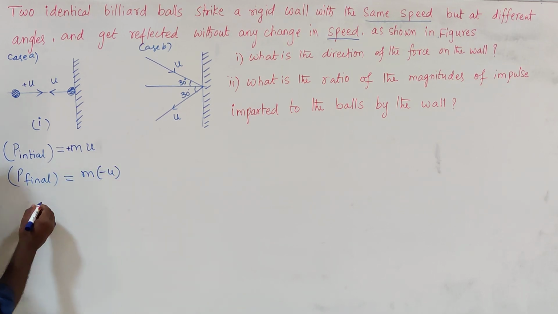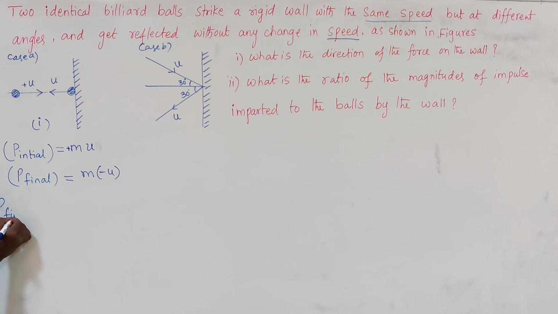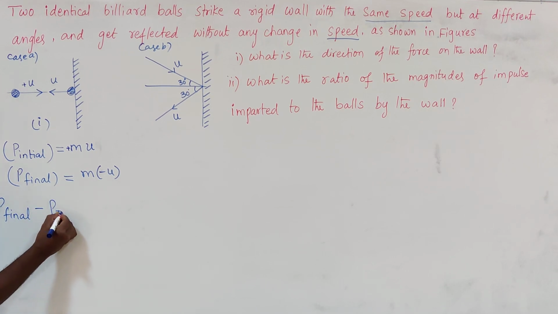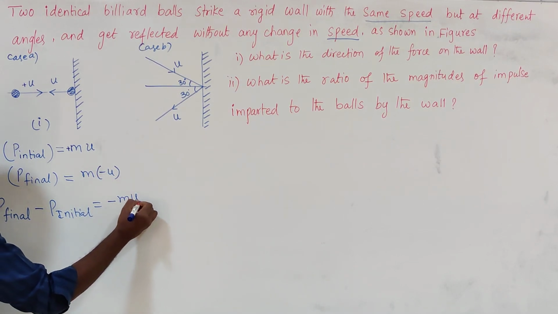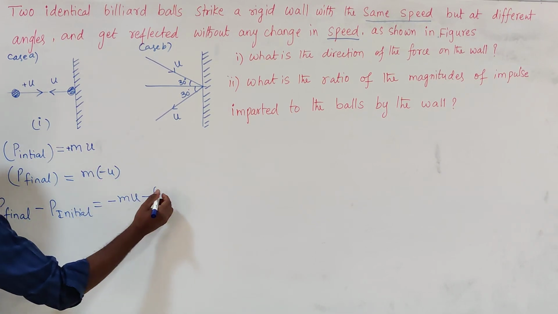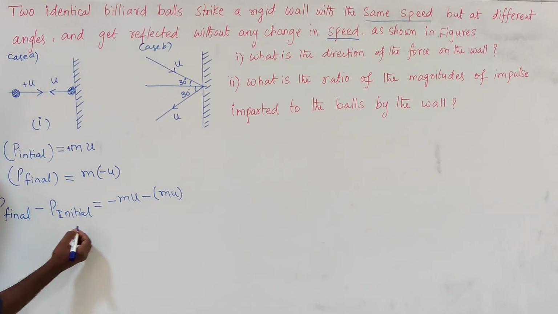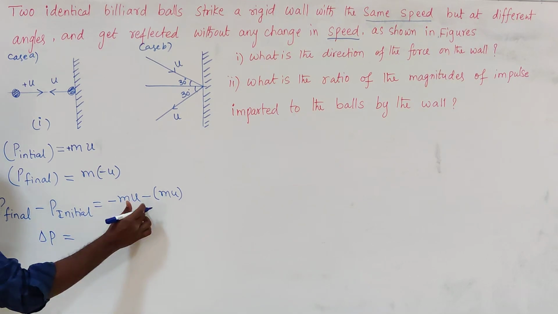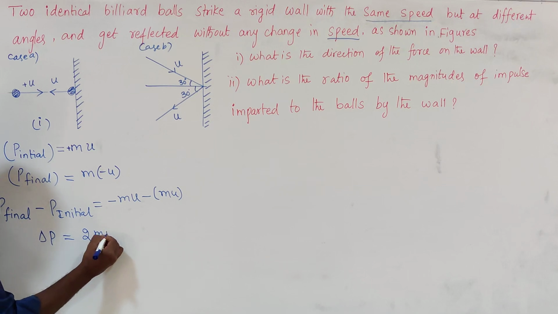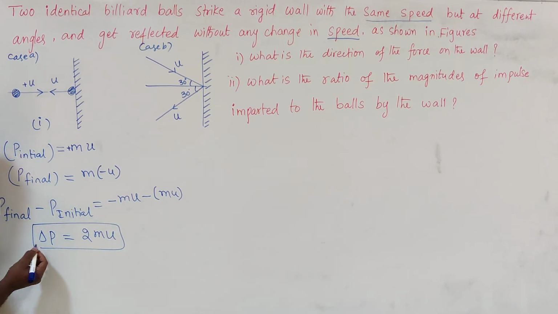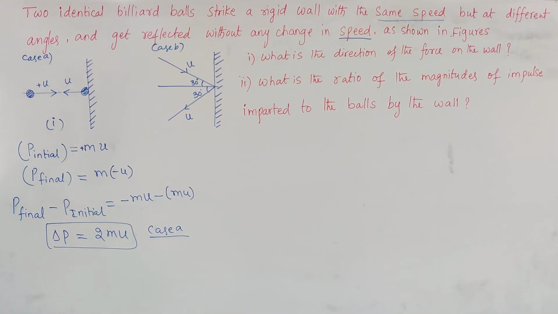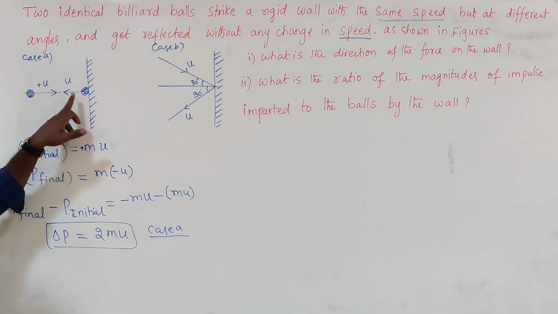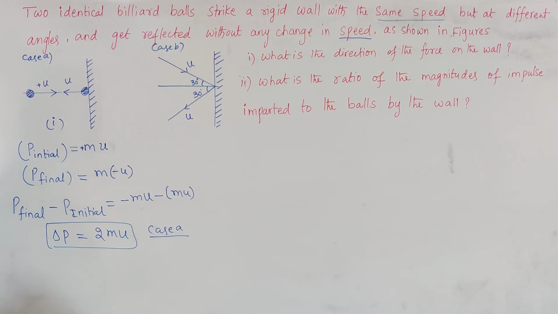Okay, so the change in momentum is the final momentum minus the initial momentum. The final momentum is minus m u, minus the initial momentum, plus m u. So the change in momentum is equal to 2 m u in case A. So the momentum imparted to the ball by the wall is 2 m u in this case.